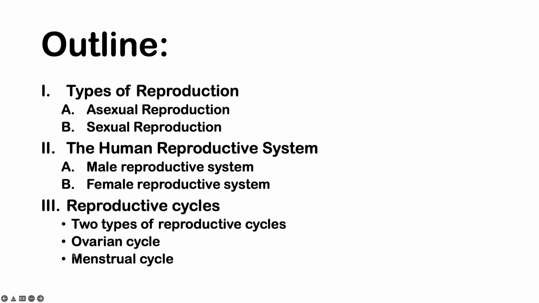And then for the last part, we will be going into the reproductive cycles, which is also another review of what you have encountered in your high school biology. So hopefully, other than being a refresher course, the knowledge that you have of the reproductive system, especially in the animal kingdom, would have added information as you go through the following lecture. So now let us go to the types of reproduction.